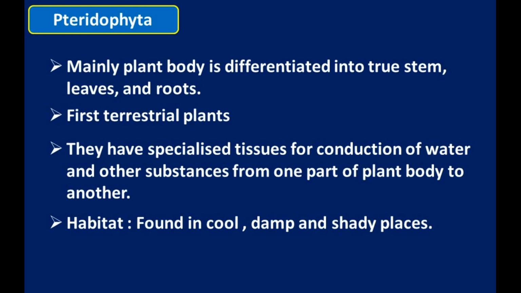So these are the pteridophyta. Body is differentiated into root, stem and leaves. These are the first terrestrial plants. They have specialized tissues for the conduction of water and minerals. They are found in cool, damp and shady places.